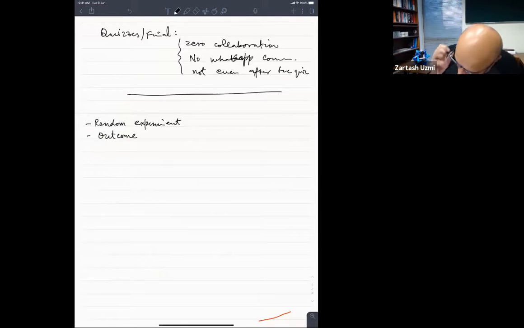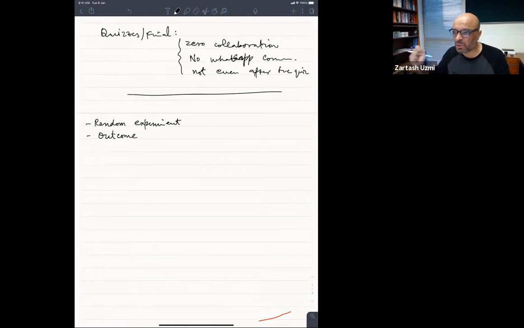Now, I would like to mention here that when you perform a random experiment, there is a set of outcomes that you can see. These number of outcomes can be finite, and it can also be infinite. The number of outcomes can be what we call discrete.